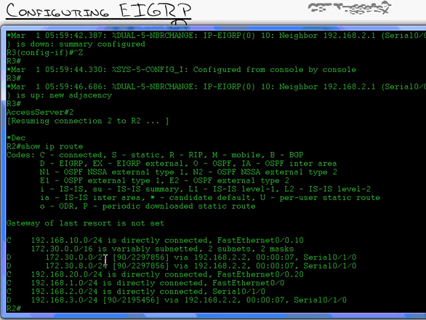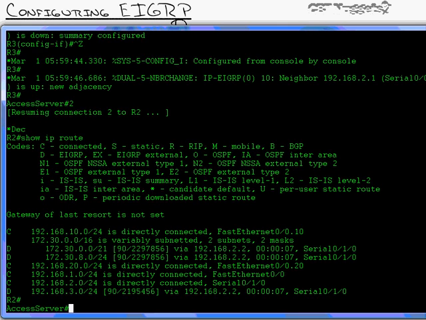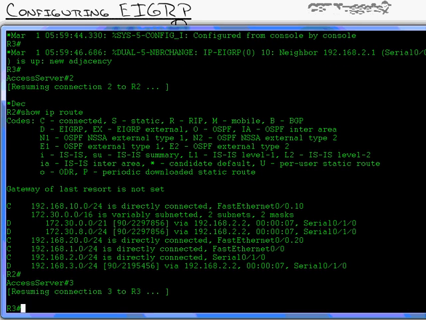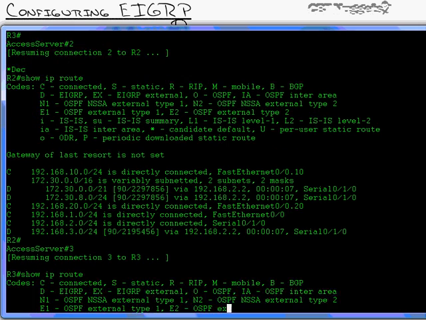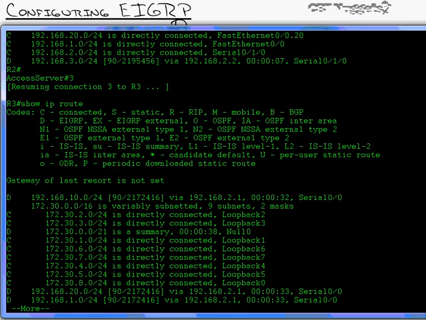Now look at that. There's my new summary route that encompasses 0 through 7, and it automatically advertises 8 as a separate network because it realized that's not encompassed in my summary route. Now I want to show you one more thing. And this is going to be a massive concept, in how this affects your knowledge of routing. Not so much a big, unbelievable concept.